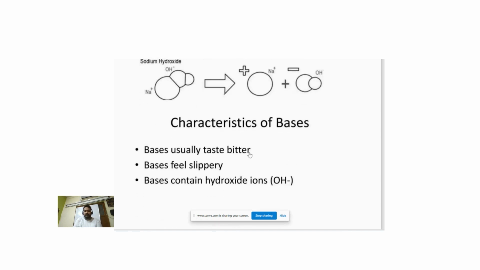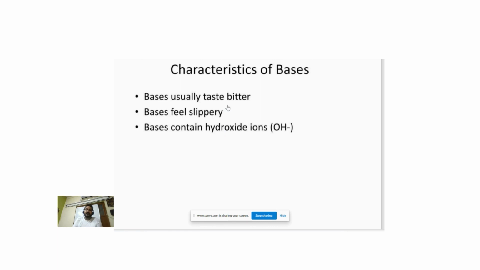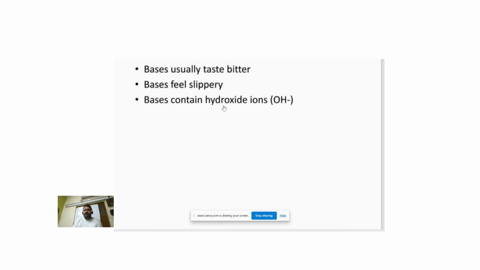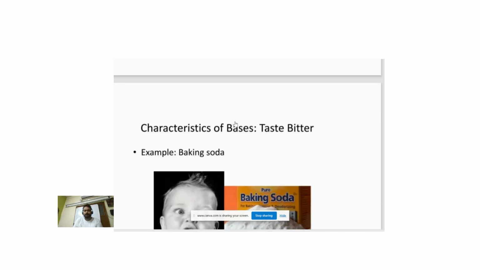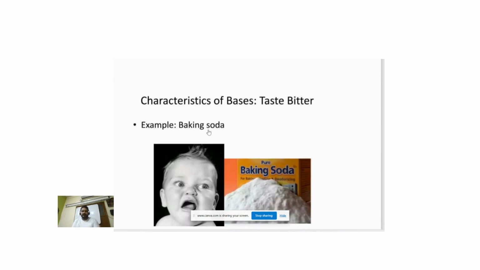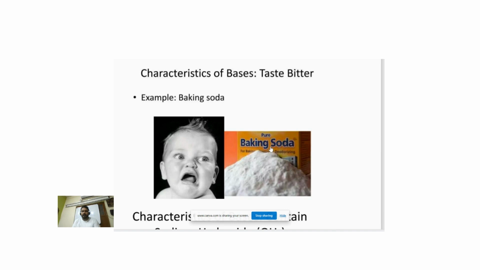Characteristics of bases: bases are usually bitter in taste. Bases feel slippery. Bases contain hydroxide ion, OH minus ion. An example is baking soda.